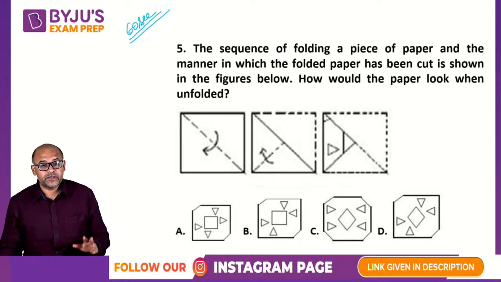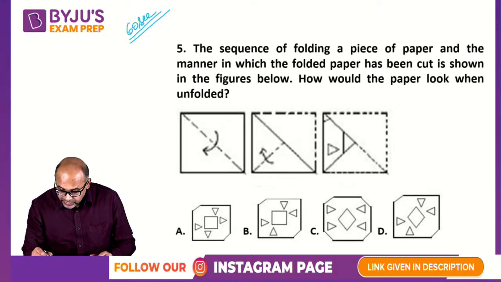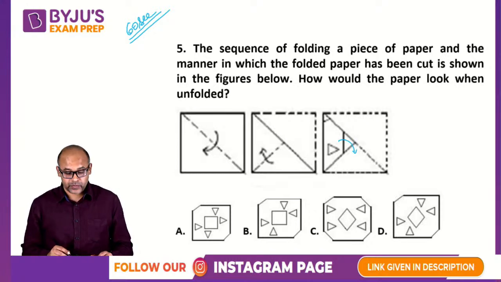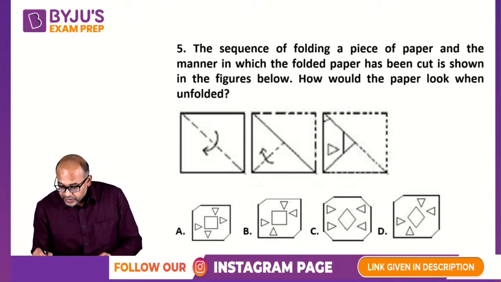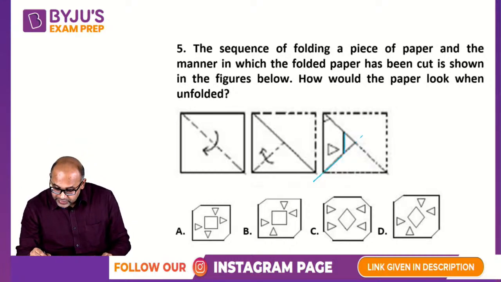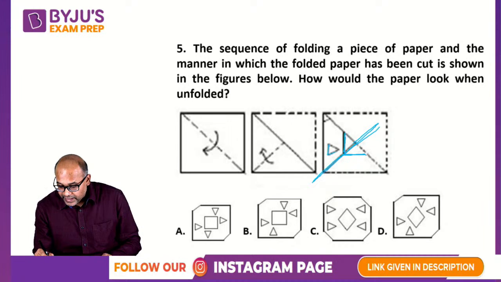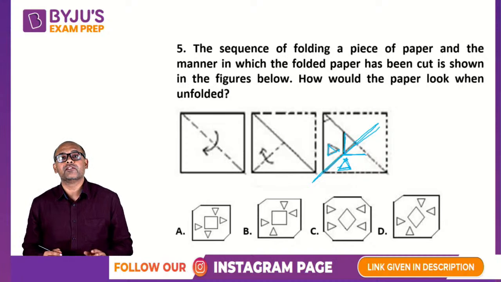Okay, I am getting 2 different answers, B and D. Let us see what is the correct answer here. So here, when this is opened up in this way, 2 things will happen. First, imagine this line is the mirror now. When you are opening it like this, the central part is a mirror. If this is the mirror, then this line will become like this. And this triangle will become like this. Because this point will come here, this point will come here, and this point will come here.